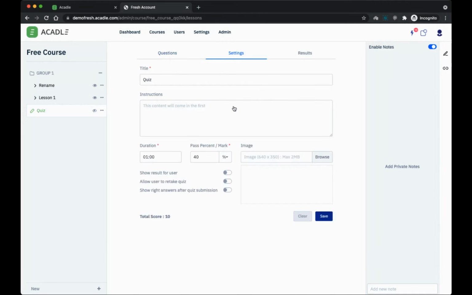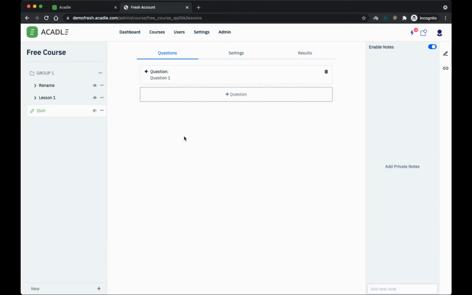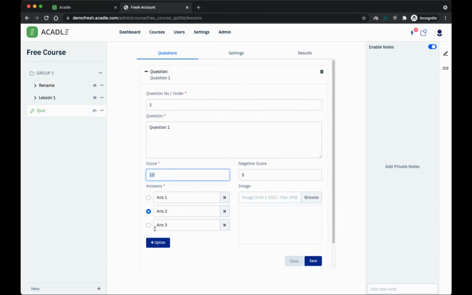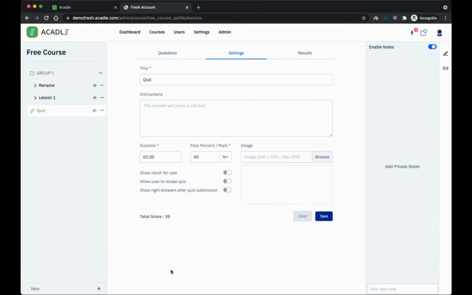There are also settings available for this quiz. If you want to give some instruction to your students before they start the quiz, you can place that here. If you want to place an image, you can also place that here. You can mention the duration. You can also say what the pass mark is, whether it is going to be 40% or 40 marks. The total score is also given here. You remember when I was creating a question, I said the total mark is going to be 10. Based on the number of questions, that gets summed up, and you can see the total scores here.